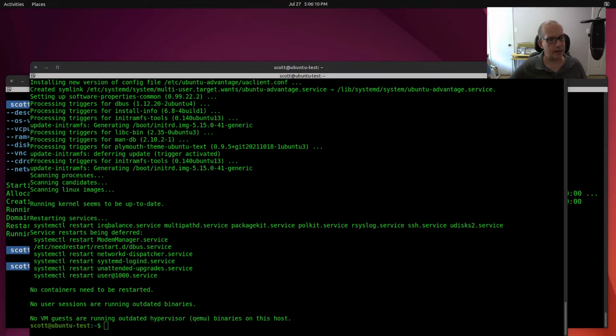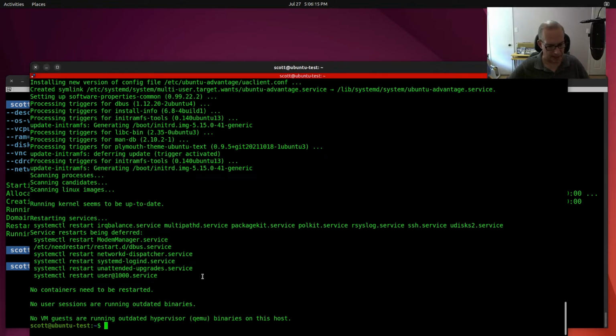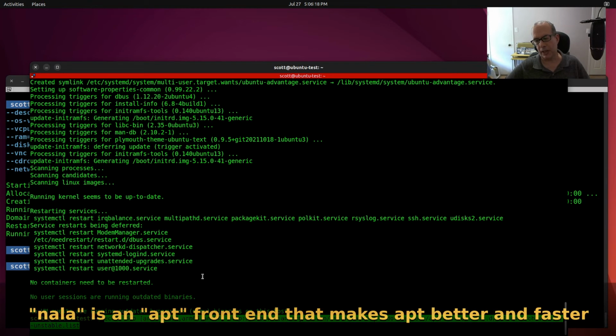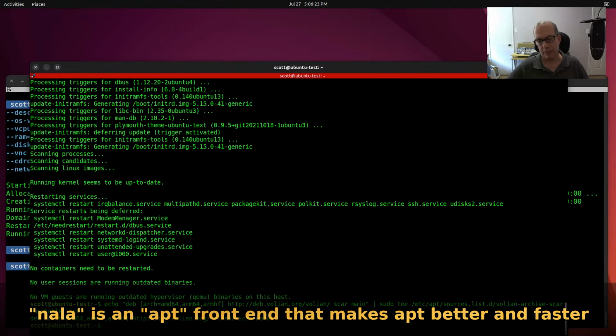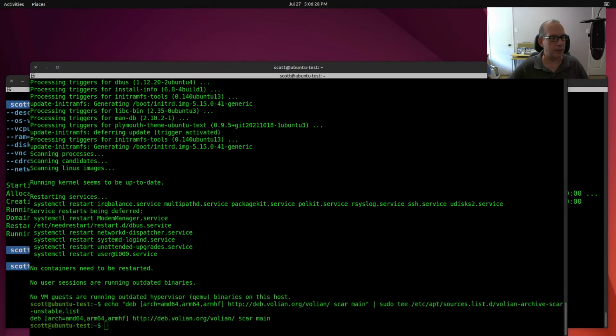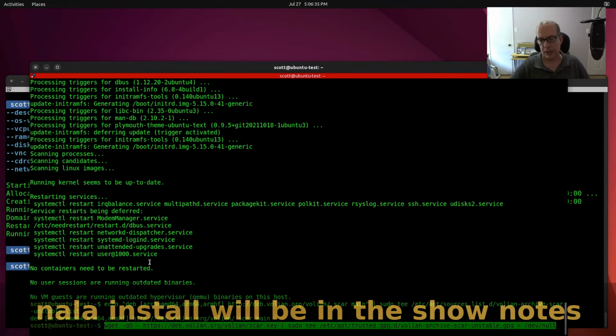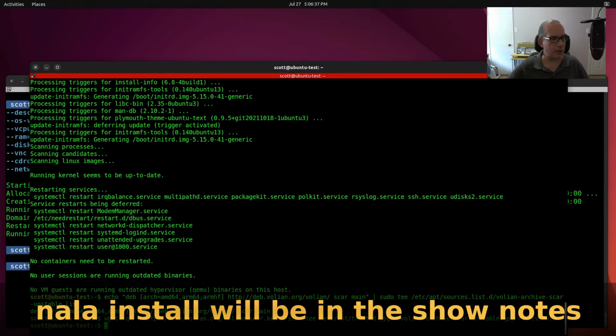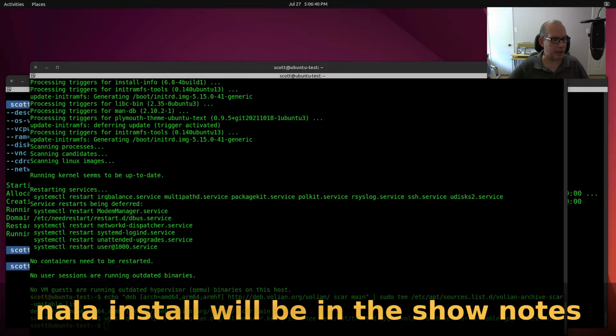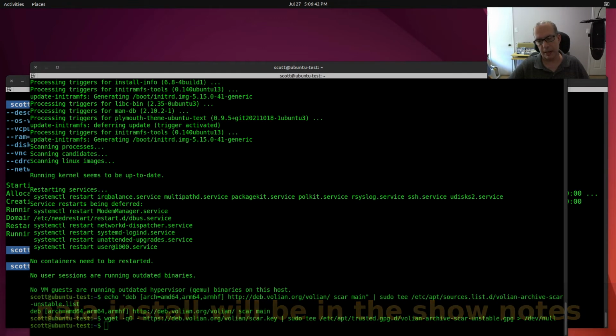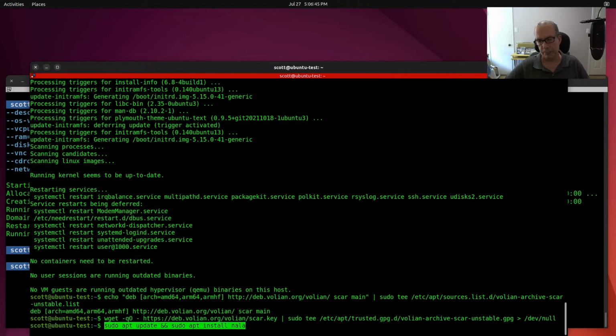And one of the things that I think I'm going to do is I'm going to install Nala, N-A-L-A. If you haven't seen Nala, Nala is a front end to APT that provides some really great added value and improves the package installer in Debian operating systems like Ubuntu. So I'll have these in the show notes, but basically what I'm doing here is I'm installing Nala and getting it configured.